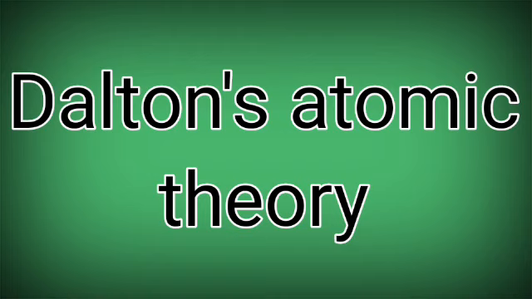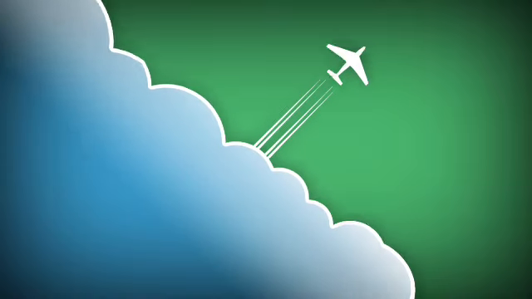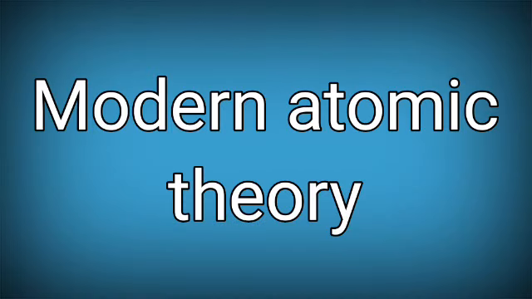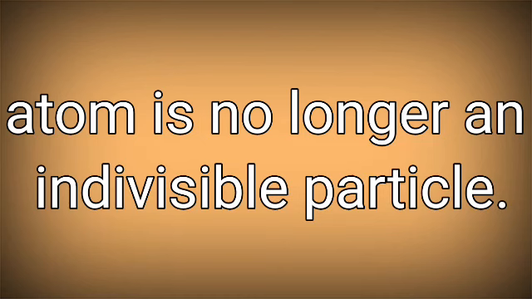But according to modern concepts, based on the new discoveries of J.J. Thomson, Rutherford, Niels Bohr, Chadwick, etc., we have to rethink Dalton's atomic theory. As per the modification, we get a modern atomic theory. Again, in this atomic theory, there are some postulates. Take number one. Atom is no longer an indivisible particle.